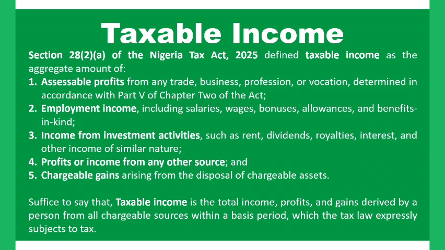So another thing is the employment income, what we refer to as income from the cash emolument and the in-kind emolument. The cash emoluments are those that you receive in cash, such as salaries or wages, bonuses, allowances, and the perquisites. By perquisite we mean the benefit in kind, which may be revenue expenditure based, which refers to expenses based, or it may be capital expenditure based, which we consider to be